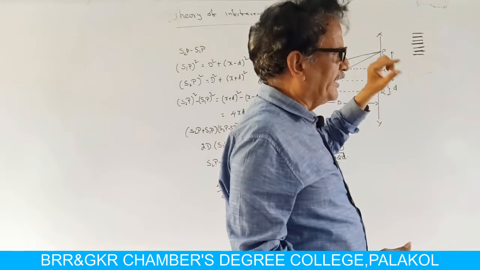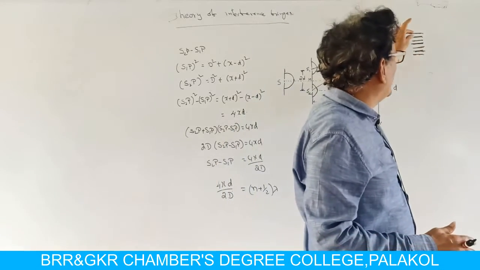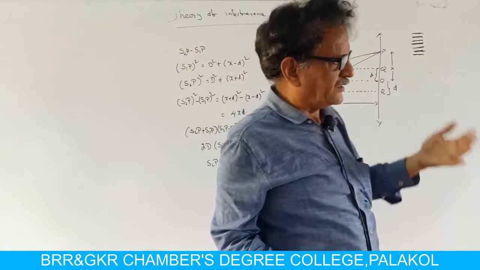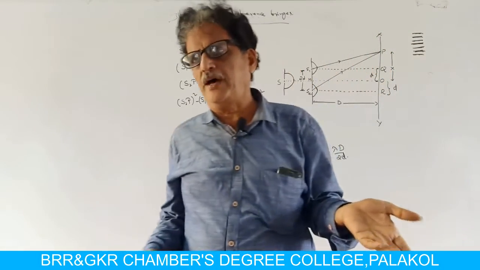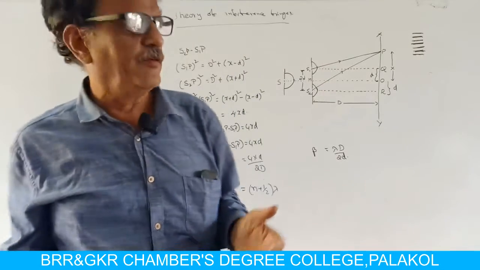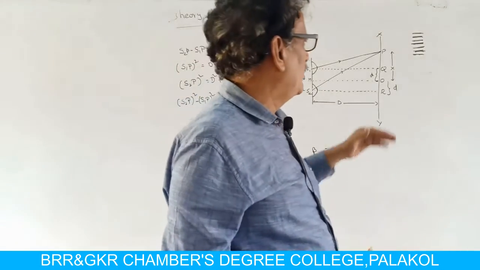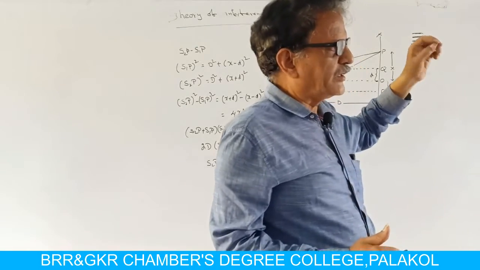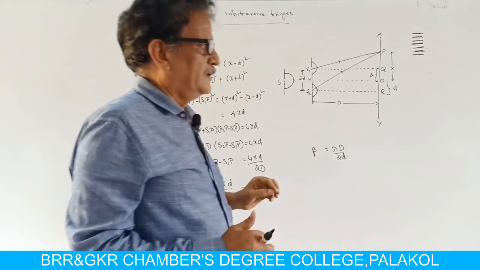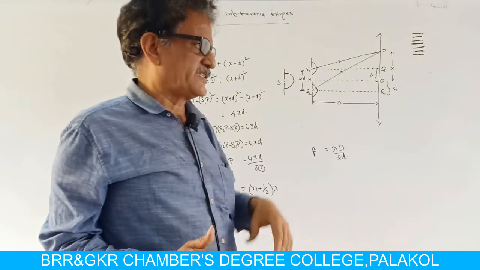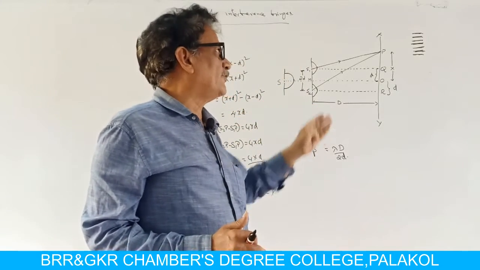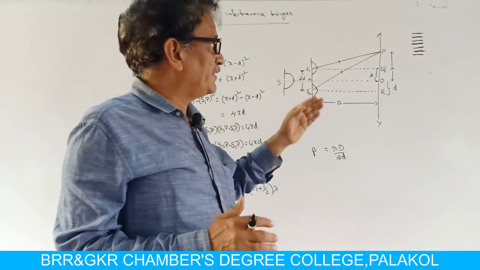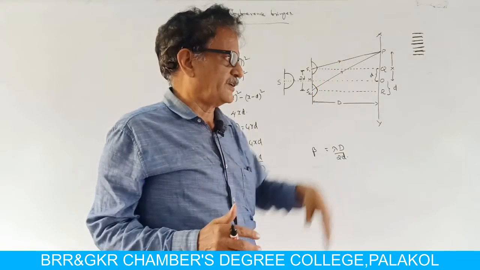So, we are going to derive an expression for the fringe width, either bright fringe or dark fringe, and also show that both have equal widths. That means the fringe width of the black fringe is equal to the fringe width of the bright fringe.